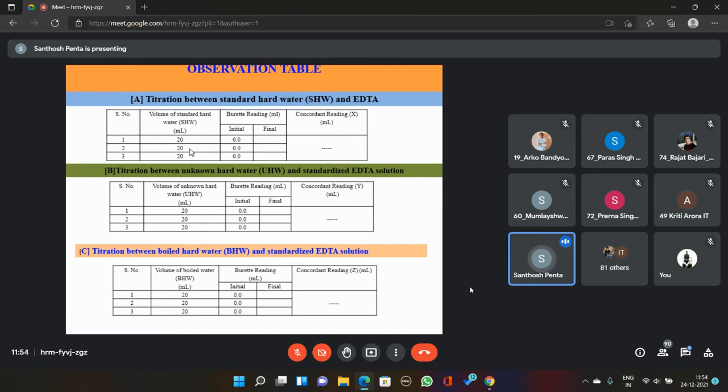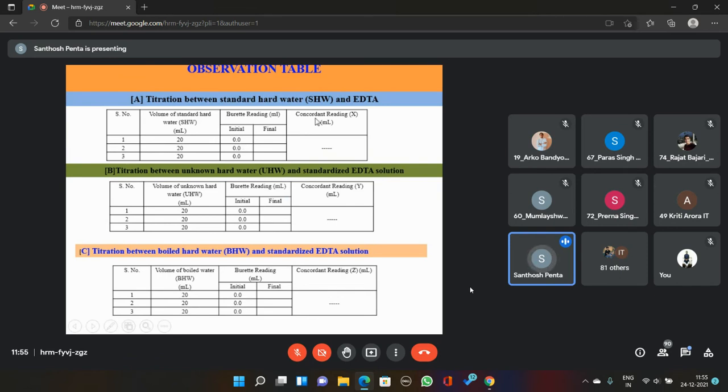That wine red color complex is again titrated against EDTA solution, which is present in the burette. When the solution turns from wine red to blue, stop the titration. So my conclusion is, due to addition of EBT indicator to the conical flask, the solution turns to wine red color. When that solution is titrated against EDTA solution, it turns to blue color. That color change indicates the completion of the reaction. Then stop the titration and note down the reading.